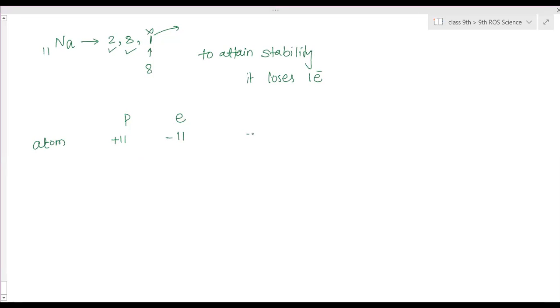Plus 11 minus 11 becomes 0. Therefore this atom is neutral. It does not carry any charge.